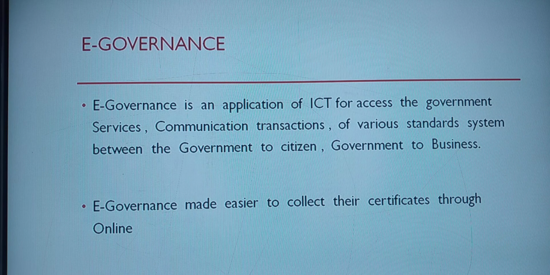What do you mean by e-governance? By the name itself, some government activities are going to be electronic for you. That is your e-governance. So what are the tasks that our government is going to do for you people? Everything you people can do electronically.